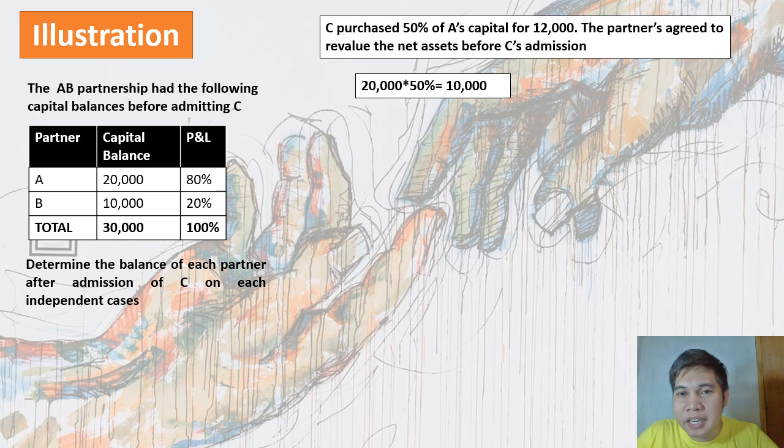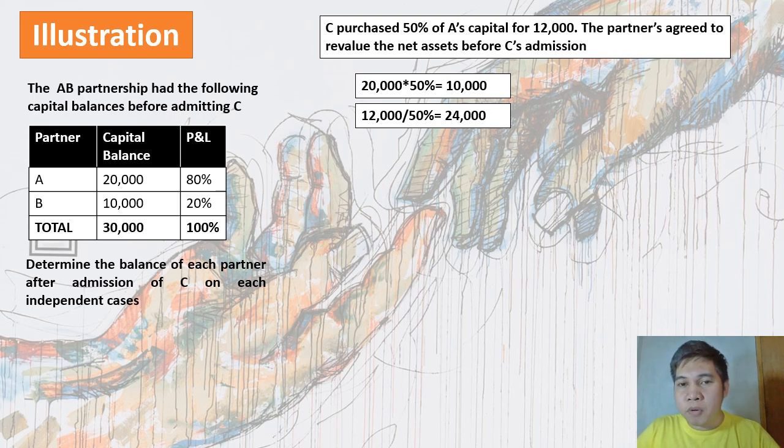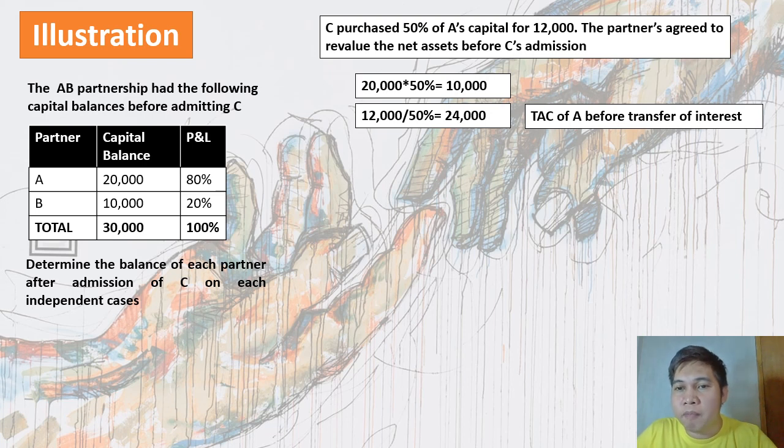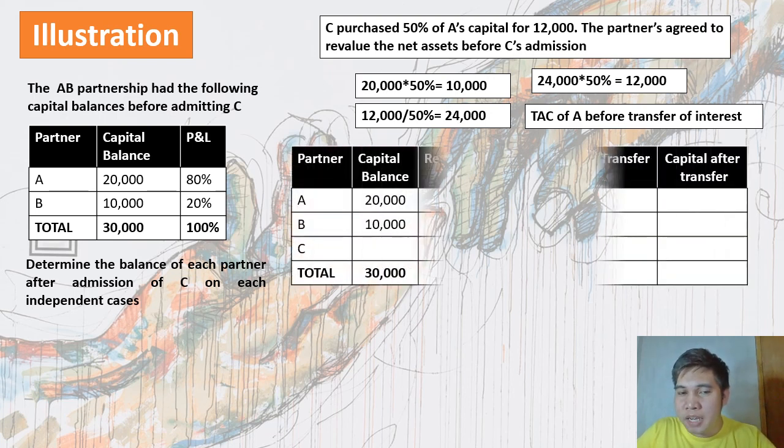Para malaman natin yan, ang gagawin nating basis is yung payment ni C kay A. Dahil ang binayad ni C kay A is 12,000, so 50% bibili niya kay A. So basically, the computation should be 12,000, which is the payment of C to A, divided by 50%, para makuha po natin yung 24,000. So yung 24,000 represents the total agreed capital of A before transfer of interest. Kasi nga gusto niya 50%. So ibig sabihin, dapat daw maging 24,000 yung capital balance ni A. Kung mapapansin nyo, pag binaliktad lang natin yung formula, 24,000 times 50% is equal to 12,000, which is the agreed capital of C.